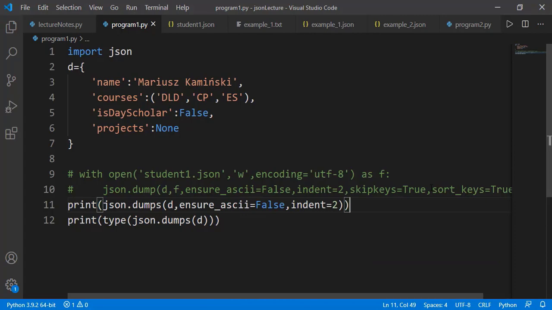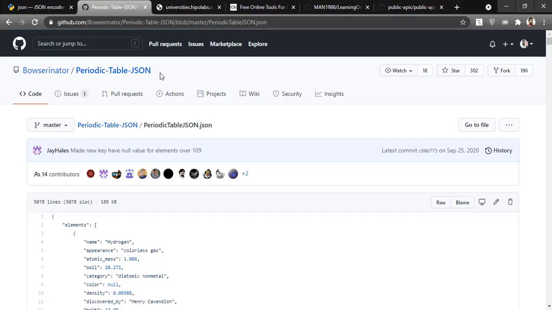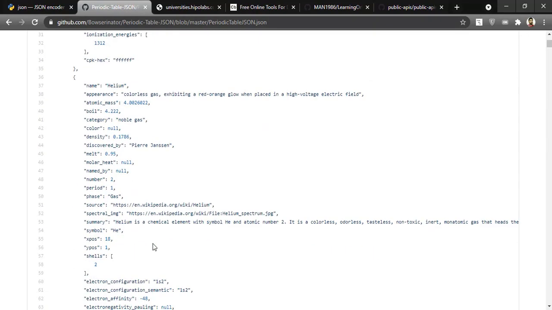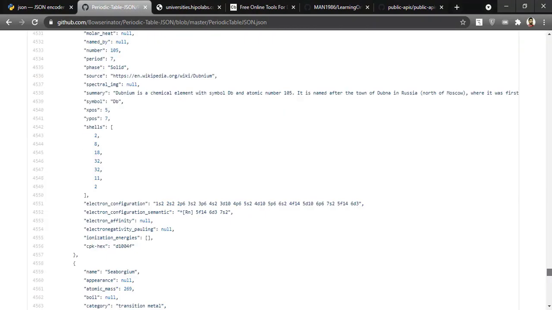Now let's get some online JSON data and parse that information. Here we have JSON data for the periodic table. The JSON data has one root key, elements, and the value is an array. The array contains one JSON object for each element inside the periodic table with a lot of details about the element. The file is quite lengthy, it is more than 5000 lines.